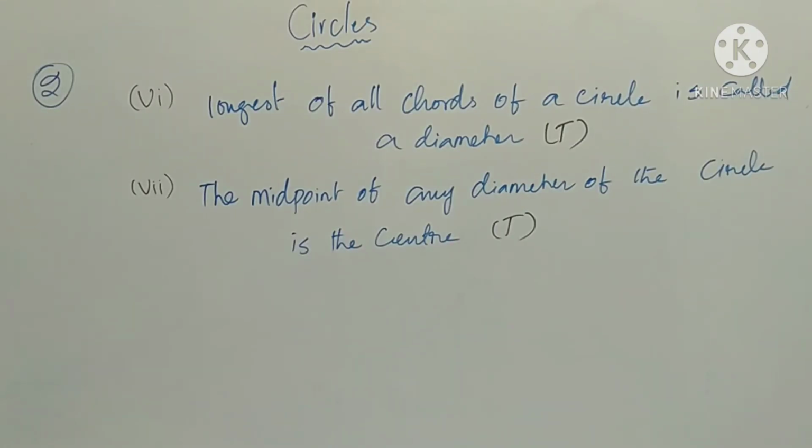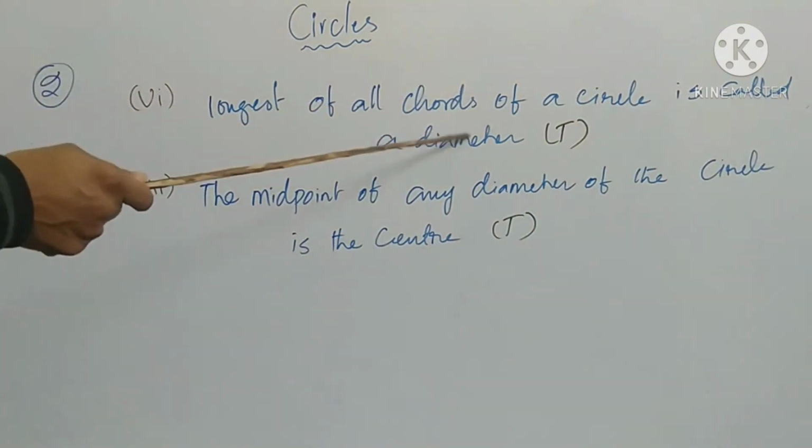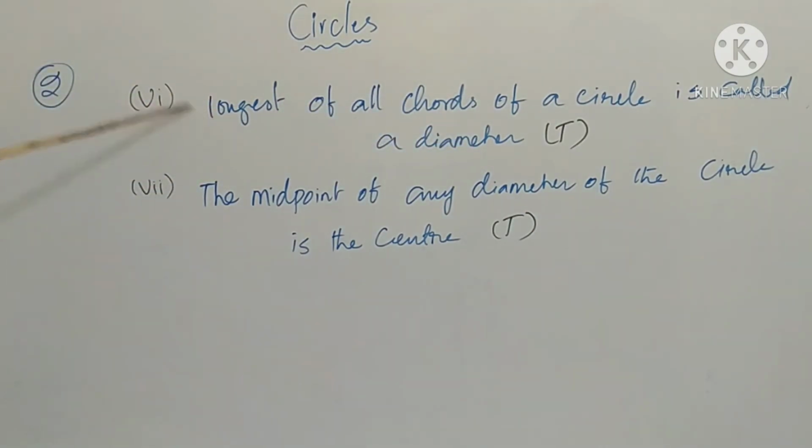Sixth one. The longest of all chords of a circle is called diameter. Yes, it is true. This is very important, my dear children.